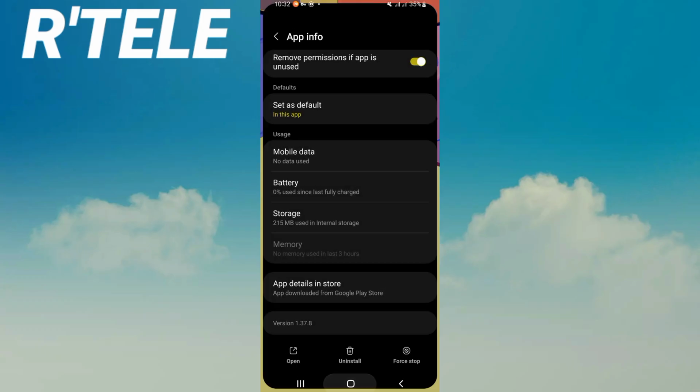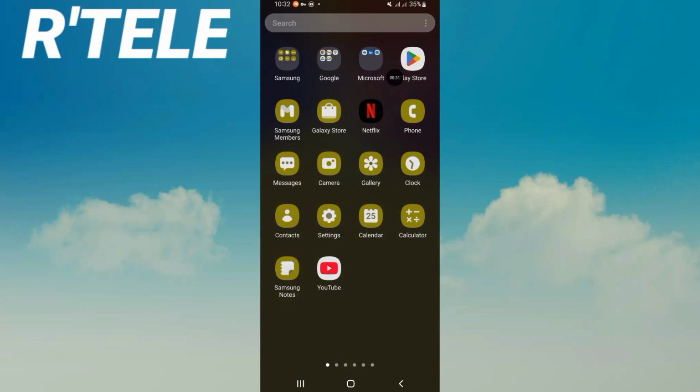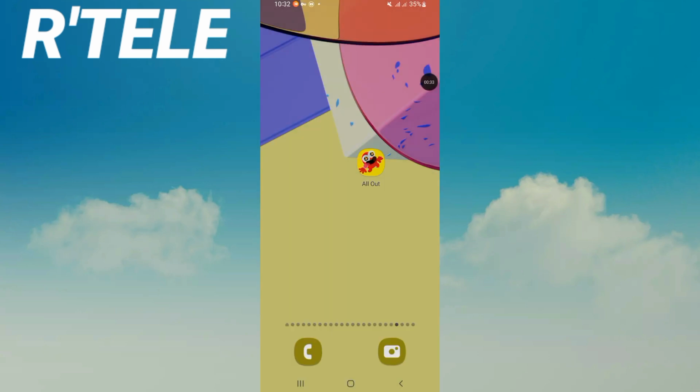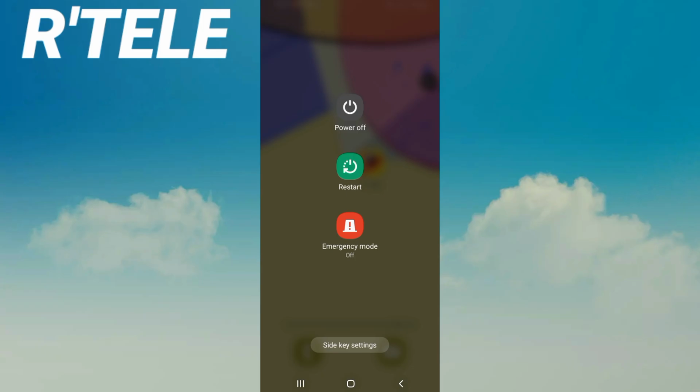You should move to Play Store or App Store and update the game. Restart your device and that's all.